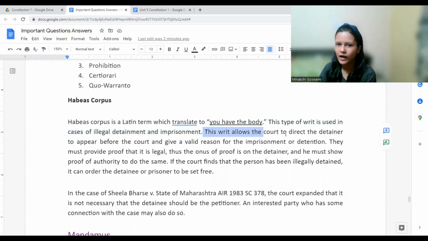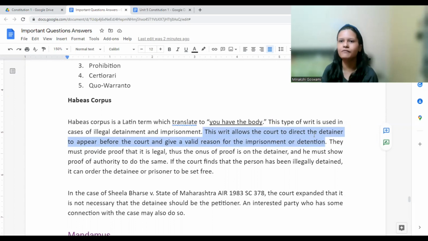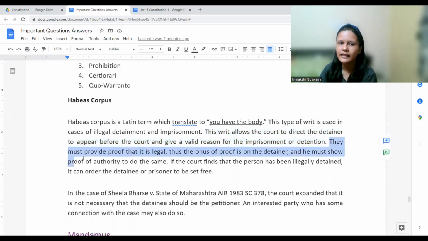This writ allows the court to direct the detainer to appear before the court and to give a valid reason for imprisonment and detention. The court may ask the police officer, "You come before us and tell us why you have arrested this person. You give us your points, right? Why have you arrested? You give us justification. They must provide proof that it is legal."